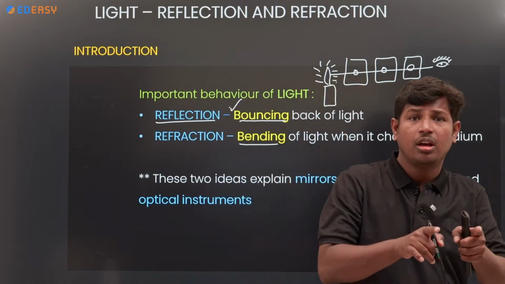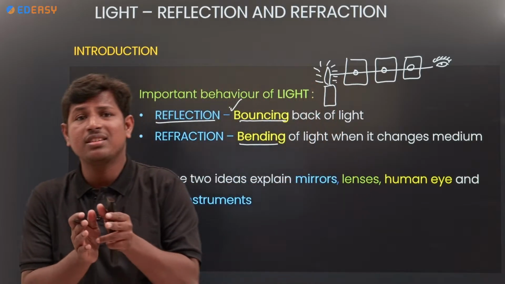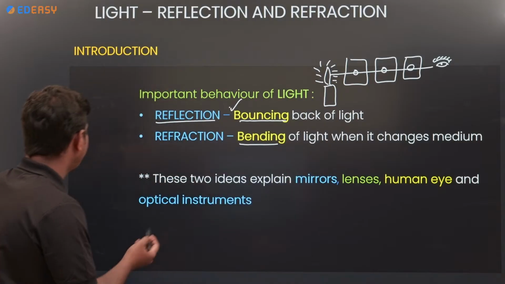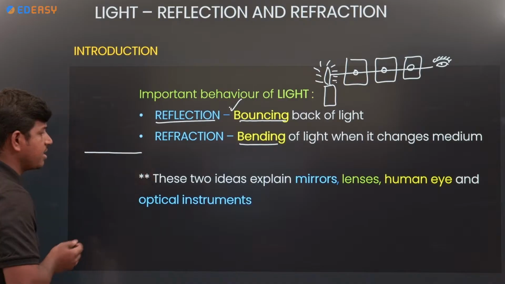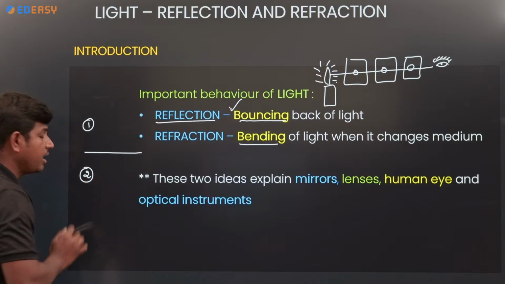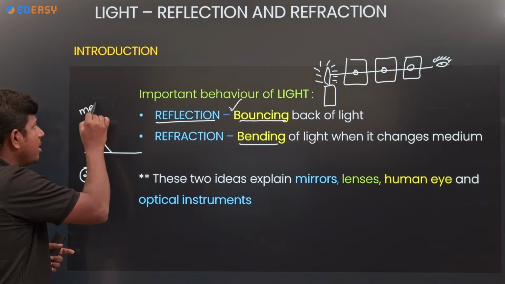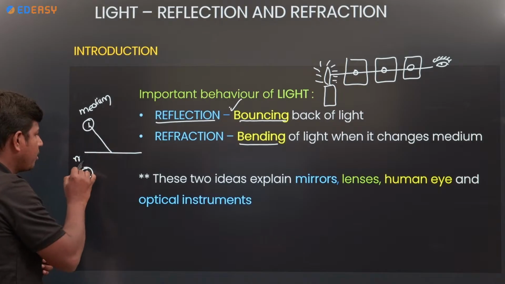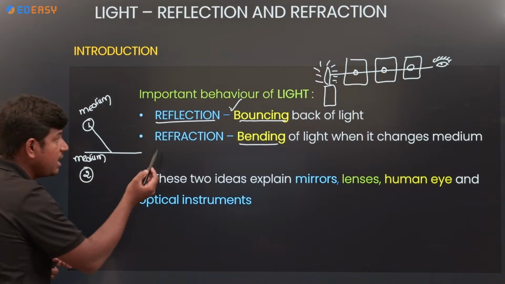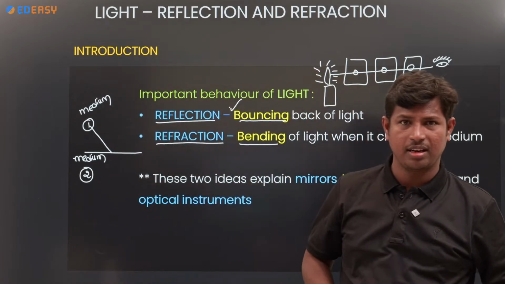Both reflection and refraction: reflection takes place in a single medium, and refraction takes place when light changes a medium. For example, I am taking a surface. Here it is one medium and here it is the second medium. If light travels from medium 1 to medium 2, then refraction takes place. Regarding refraction, we will discuss it briefly later in another section.